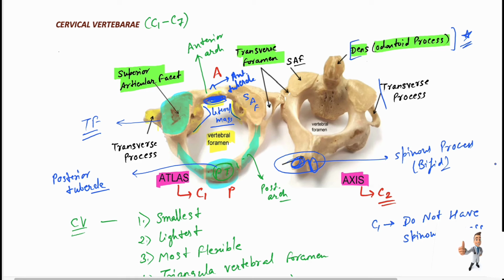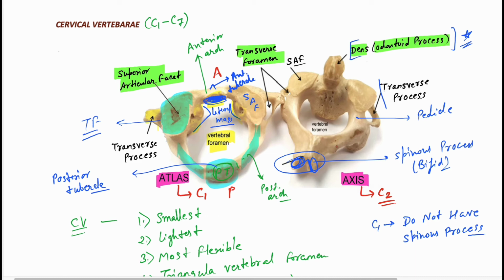Then, what we'll call this? This we will call the pedicle, and this is the lamina part.